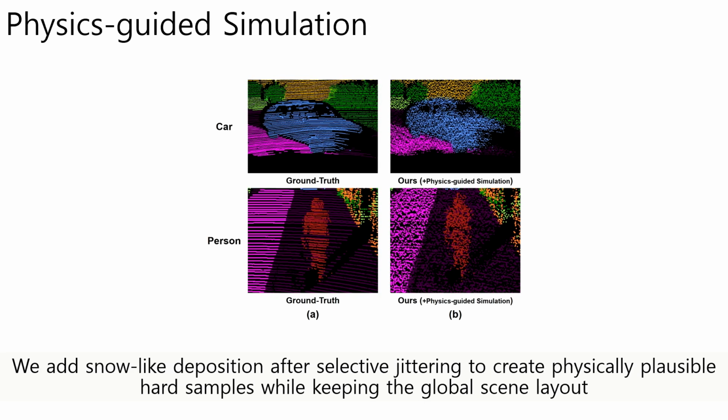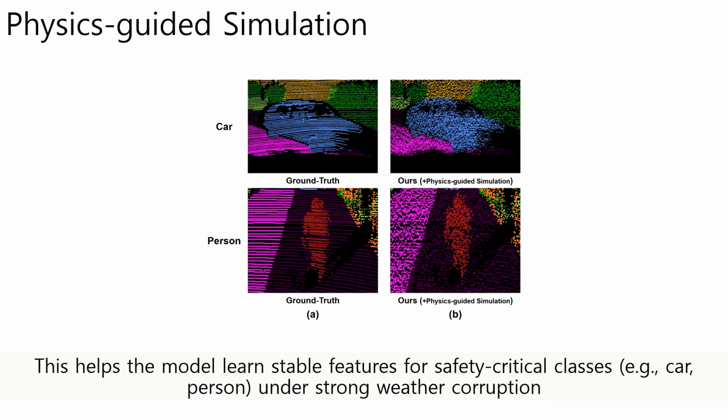We add snow-like deposition after selective jittering to create physically plausible hard samples while keeping the global scene layout. This helps the model learn stable features for safety-critical classes, for example, car, person, under strong weather corruption.